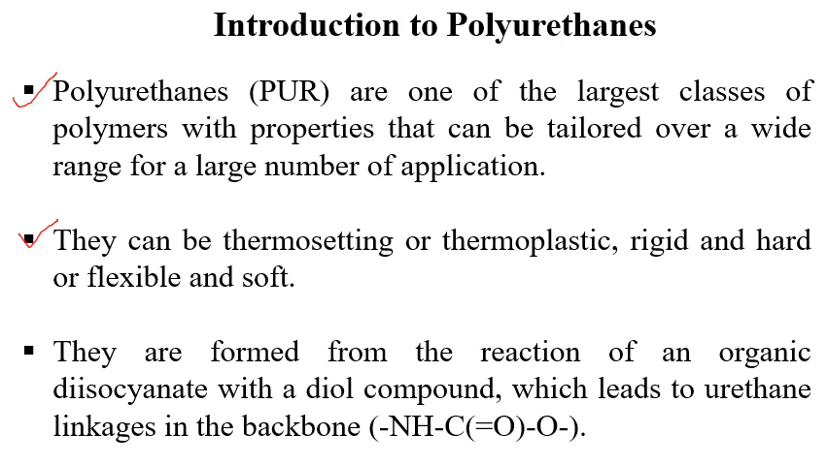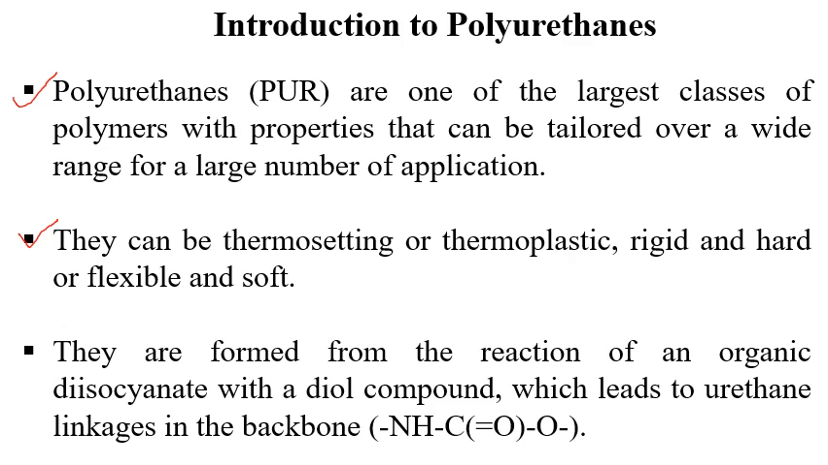Now these polyurethanes may also be rigid and hard or flexible and soft, right? So what does rigid and hard mean? It means that it has a high glass transition temperature, and flexible and soft means that it has a low glass transition temperature. Sorry, it is vice versa. When we say it is rigid and hard, it means that the glass transition temperature is less, and when it is flexible and soft, the glass transition temperature is greater, right?